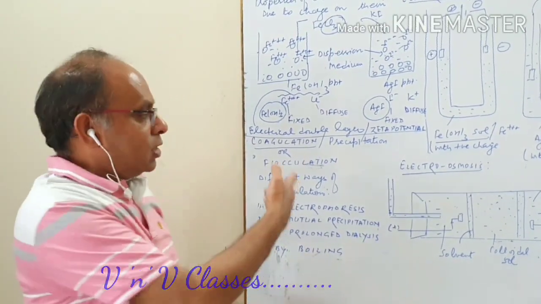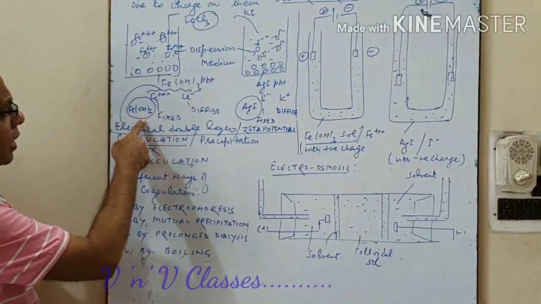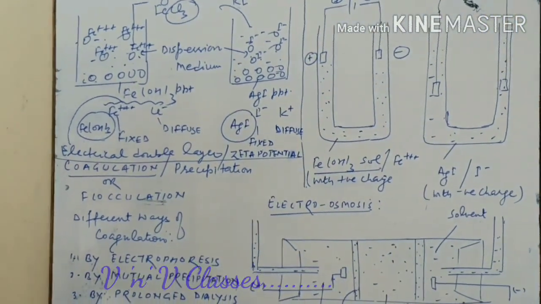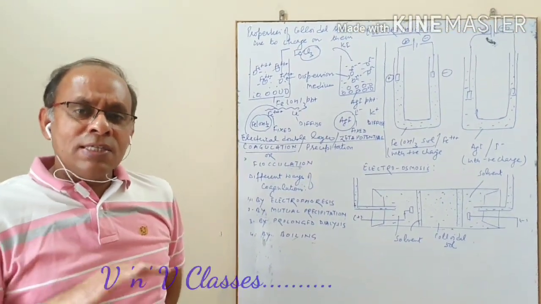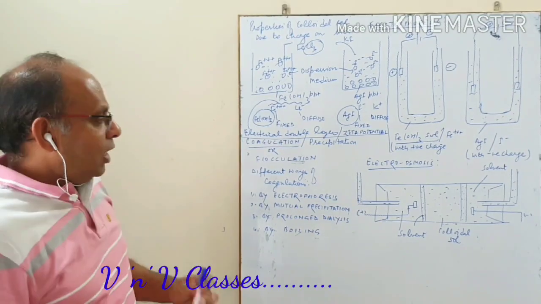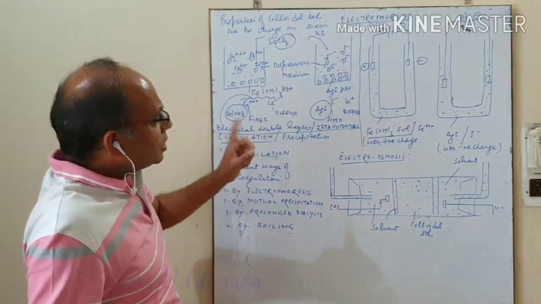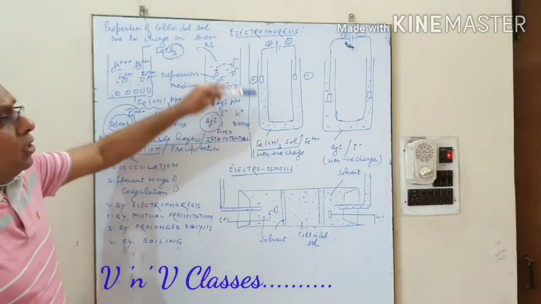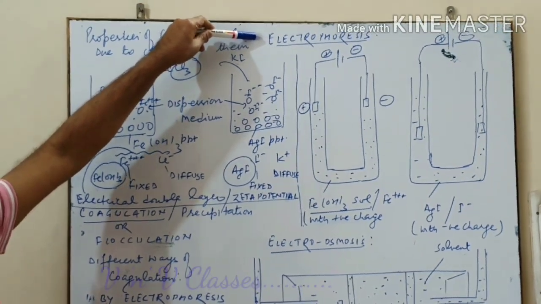And it's very clear. The charges on the colloid particle and the dispersion medium will be opposite to each other, but still they do not cause any coagulation because they balance the charge of each other. Coagulation, precipitation will not take place. Now since colloid particles have some charges, because of this property they show a phenomenon called electrophoresis.